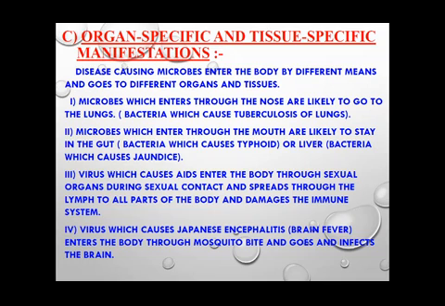Now the virus which causes Japanese encephalitis, also known as brain fever, enters the body through a mosquito bite. So the vector here is the mosquito for the transfer of the virus, and then the virus goes into our brain, and the brain gets infected, leading to Japanese encephalitis or brain fever.